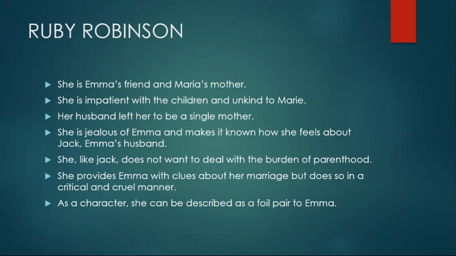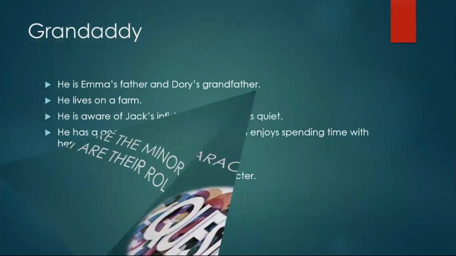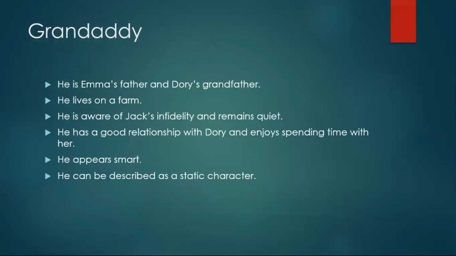Now that we have looked at all the major characters, let us look at the minor characters. The question is, who are the minor characters and what are their roles? Similar to the major characters, the minor characters play an important part. For example, Granddaddy. He's Emma's father and Dory's grandfather. He lives on a farm. He is aware of Jack's infidelity and he remains quiet about it.